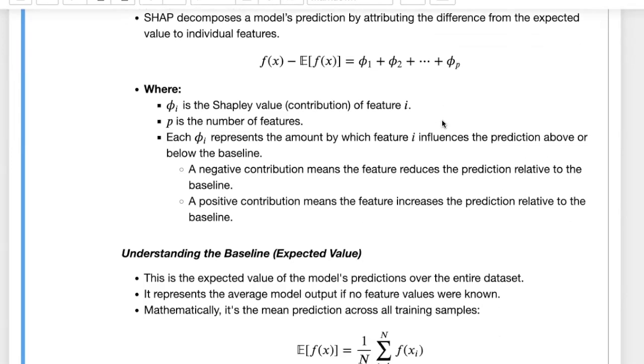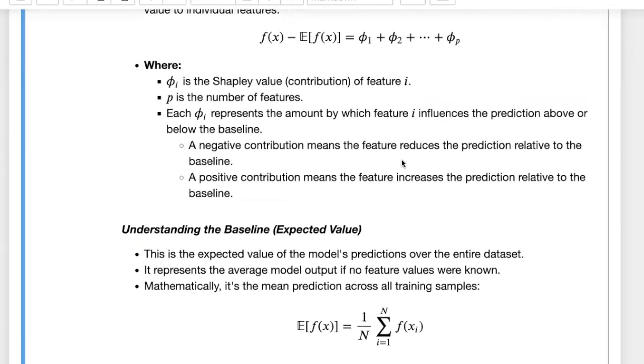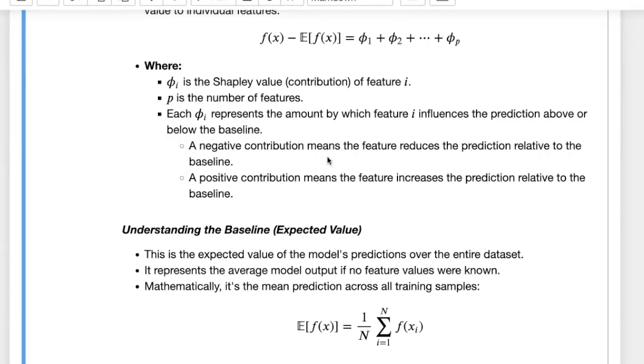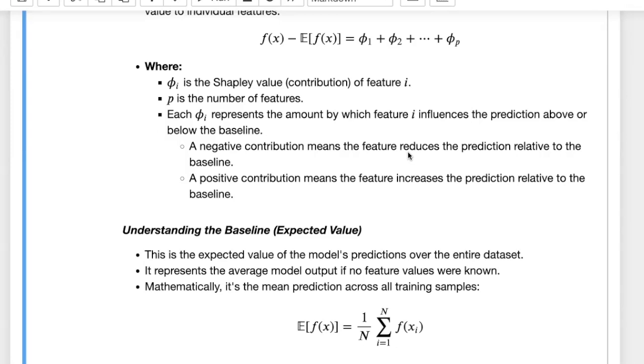As we mentioned before, something very important to remember is that these contributions, these phi's, can be positive or negative. Positive means that the feature increases the prediction relative to the baseline, and this is our baseline. Negative means that the feature reduces the prediction relative to the baseline. So this is the idea of the gain in this cooperative game theory that we just mentioned.